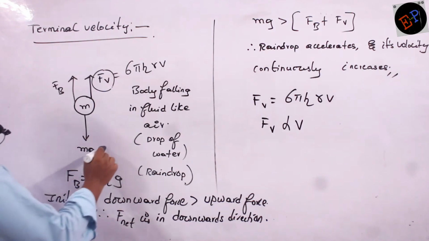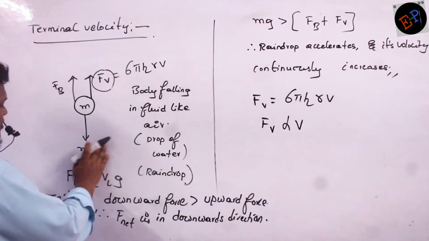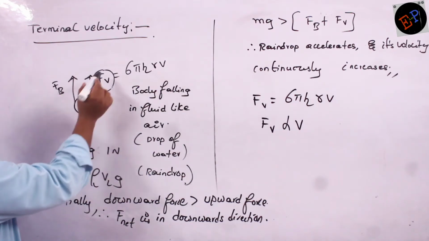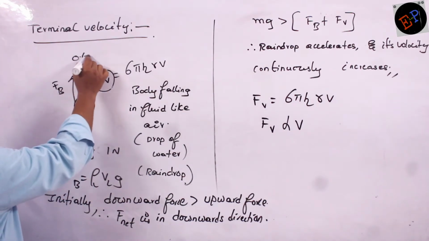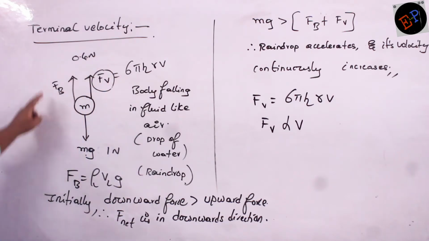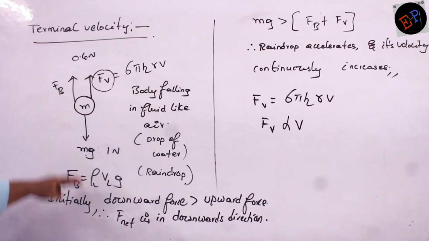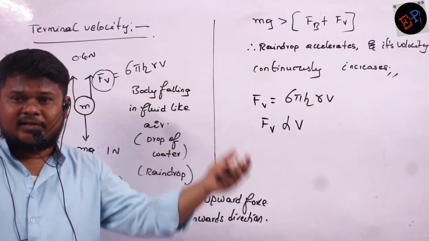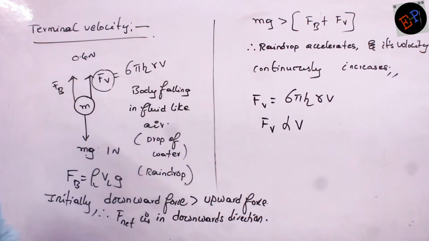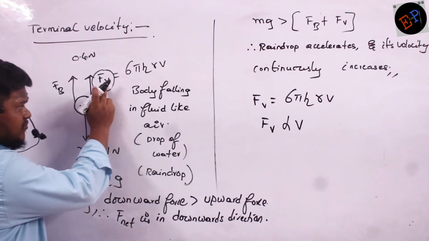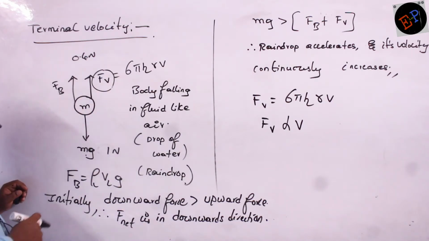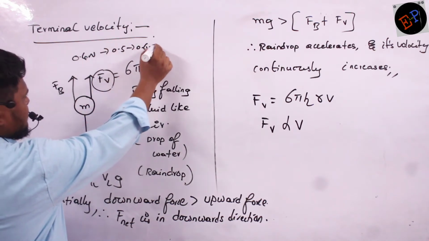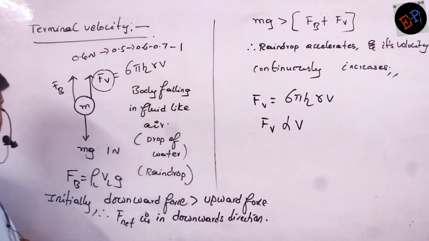So consider weight is 100 Newton is not possible. Let us consider weight is 1 Newton. And these two forces combinedly, let us call it is 0.4 Newton initially. So net force is in which direction? Downwards direction. So if net force is in downwards direction, body will accelerate. Its velocity continuously increases. When velocity increases, Fv also increases. So therefore 0.4 will become 0.5, 0.6, 0.7, and finally it will become 1.